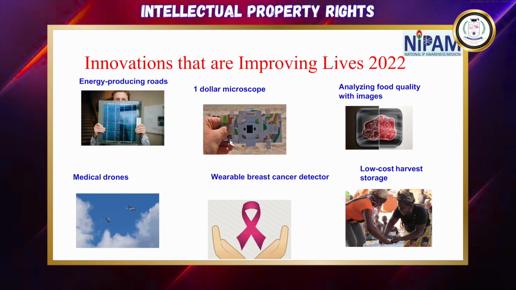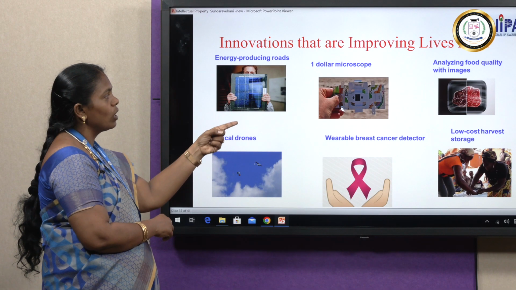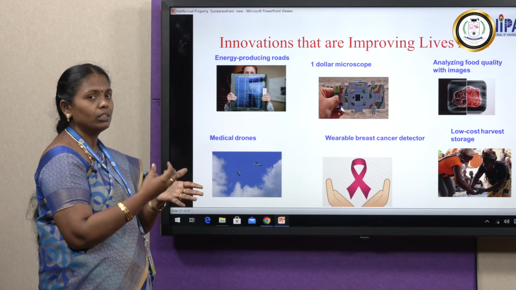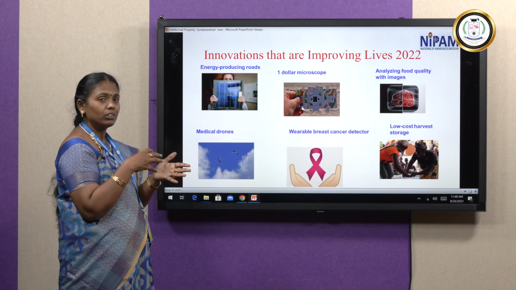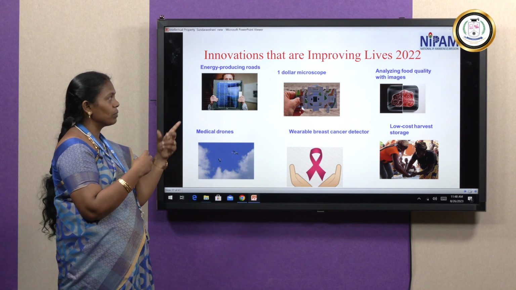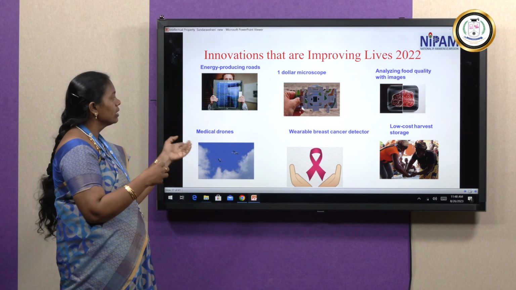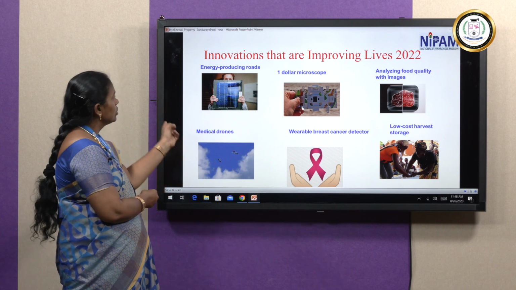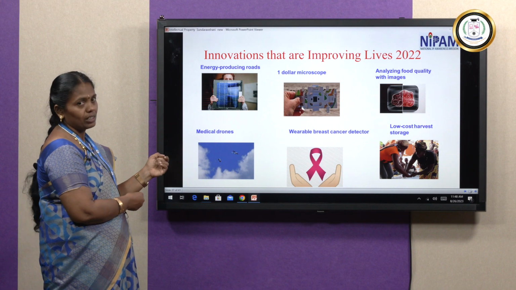So these are the inventions for improving lives in 2022. These are some energy roads, energy-producing roads themselves. Here, analyzing food quality with images: if I give images of food, we can find what the qualities are, what the protein is, what the ingredients are, so that we are analyzing the product. These are wearable sensor products, and low cost harvest storage. So these are the innovation technology patents that improve our lives.